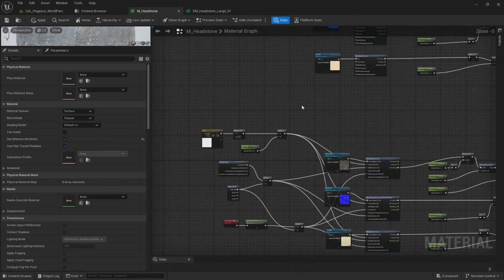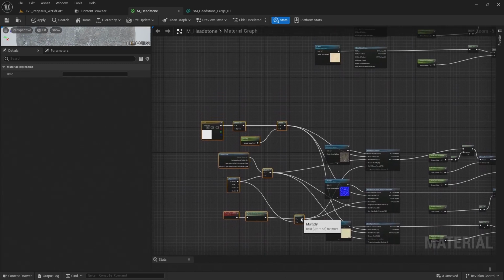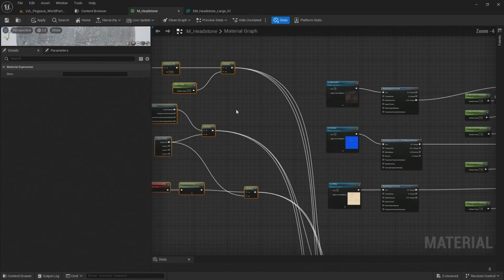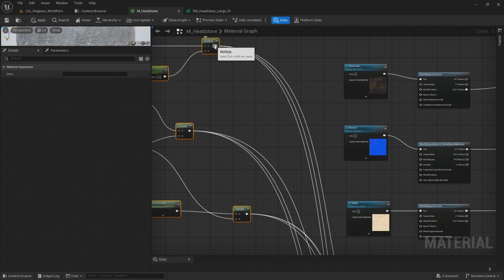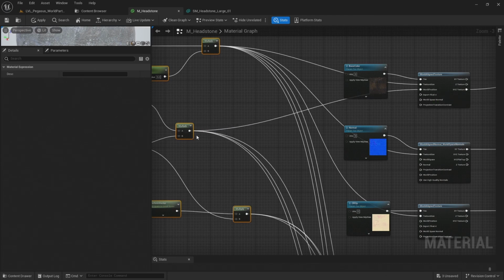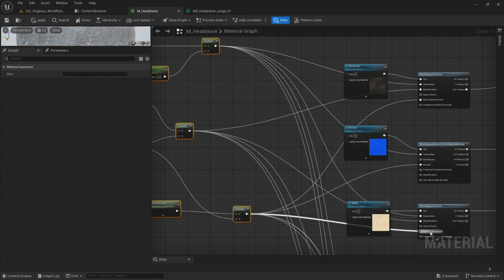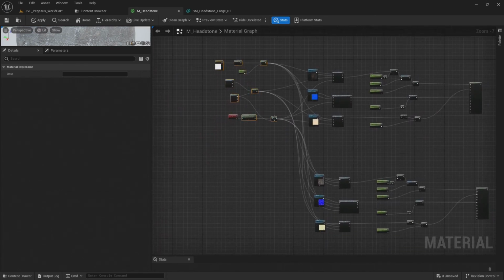Okay, now I need to hook up the local position and local vertex and the map tiling. So first of all, I'm going to do the tiling. So let's connect that to the texture size. Then the local position, which I'm connecting to the world position on the world line textures and normal. And then connecting the local normal space to the world space normal on the world line texture and normal on the world line normal. Just move these back down here.